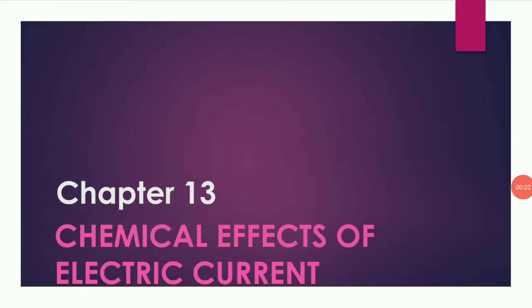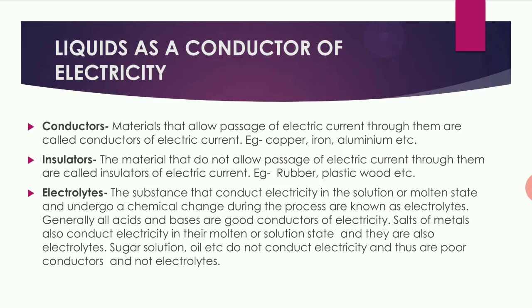Hello students, we are going to do chapter 13, Chemical Effects of Electric Current. In this chapter, we are going to learn about liquid as the conductor of electricity, electrolysis, electroplating and electrorefining, and last the dry cell. First, liquid as a conductor of electricity.